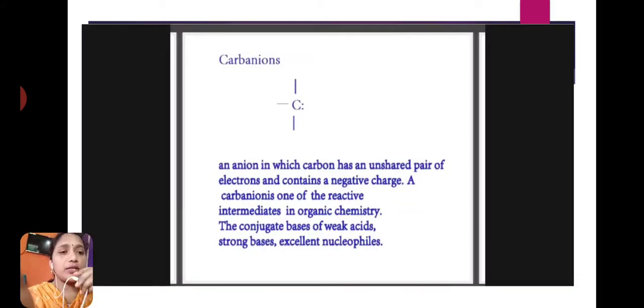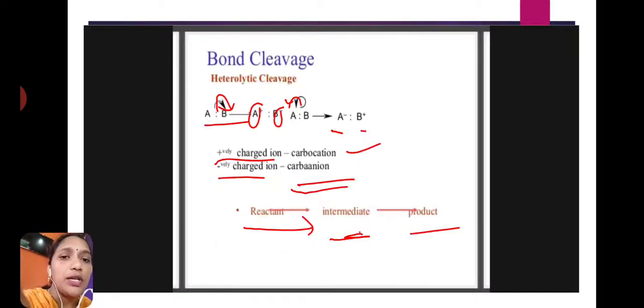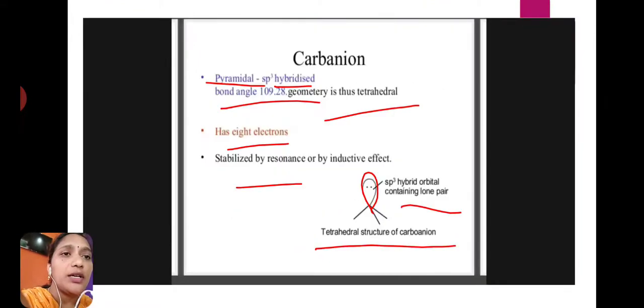Okay students, this is about today's session, carbanions and bond cleavage, and what is the structure and hybridization of carbanion. Most carbanions are sp3 hybridized, and bond angle is 109 degrees 28 minutes. According to hybridization, it has a tetrahedral shape.